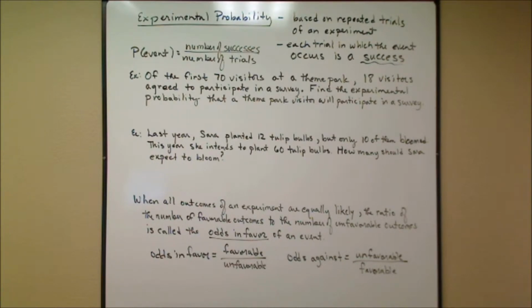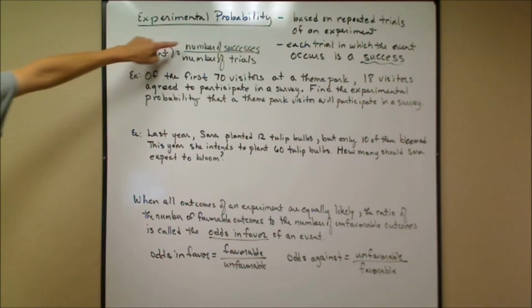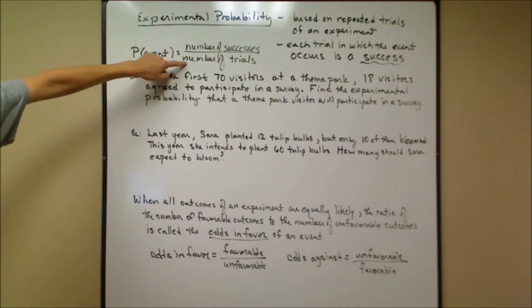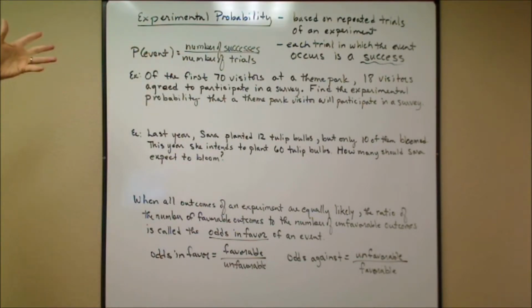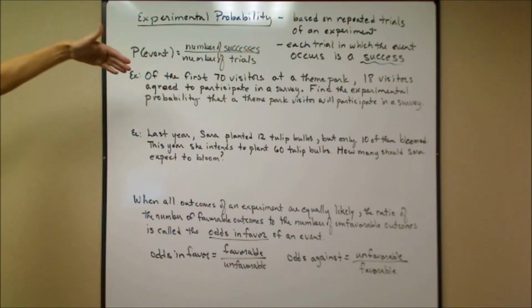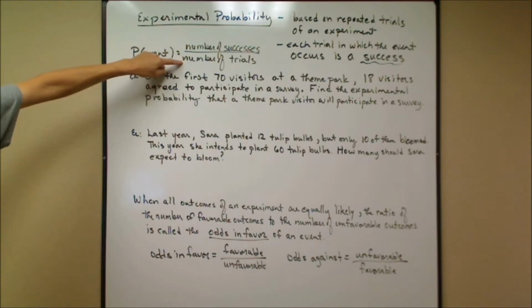Each trial in which the event occurs is a success. See, sometimes a child will touch a stove, he'll burn his fingertip. Sometimes the stove isn't on, he touches the stove, and he doesn't burn his fingertip. But those are all trials. When you don't burn your fingertip, we'll call that one the success. That type of trial would be considered a success for that event. The experimental probability is the number of successes to the number of trials. So that's a little bit like the theoretical probability, which was favorable outcomes over total outcomes. This is the number of successes based on the number of trials.